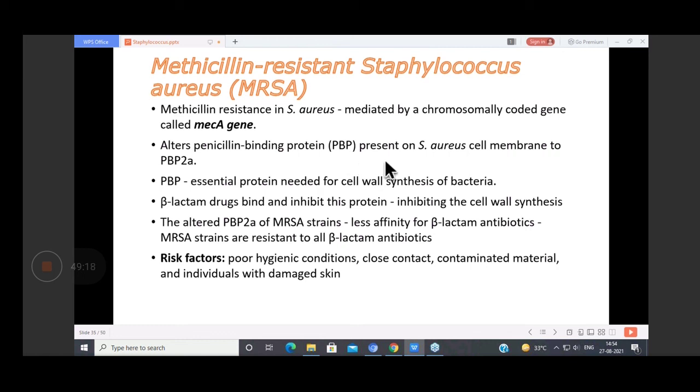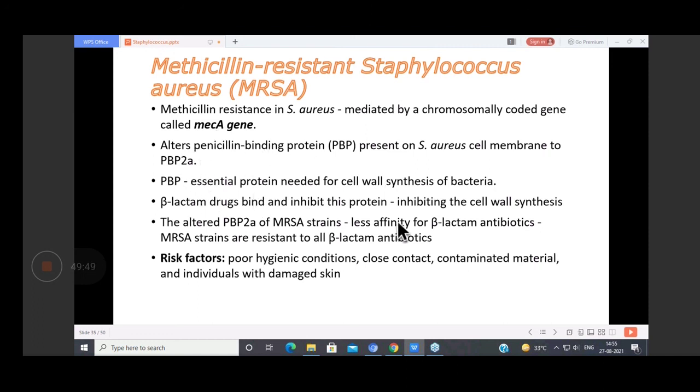So PBP change हो जाता है PBP2A. So what will happen? Your methicillin and all, वो तो इस पे act करते हैं. अब इसका change हो गया, so they will not act. So that is why it becomes resistant to MRSA. ठीक है? So this penicillin binding protein, if this gene is there, it will alter this penicillin binding protein, which is important for the binding of penicillin to PBP2A.